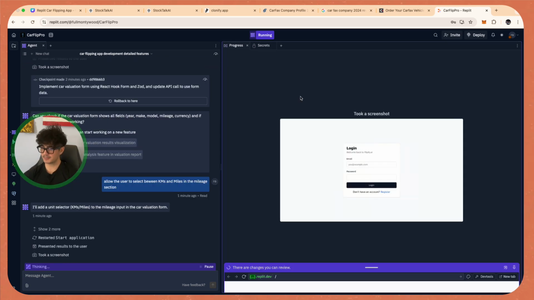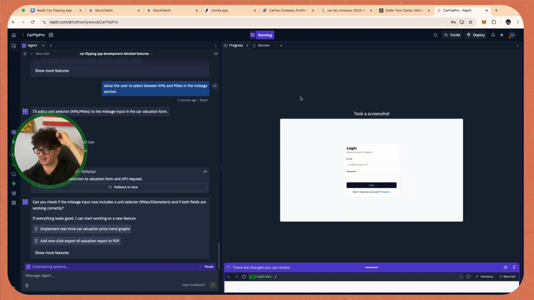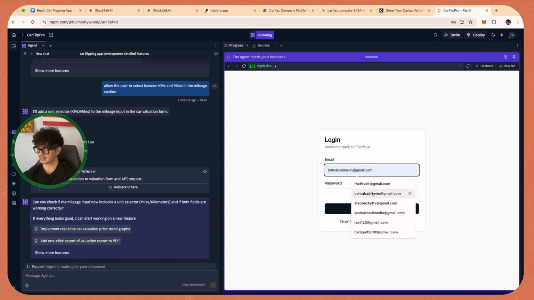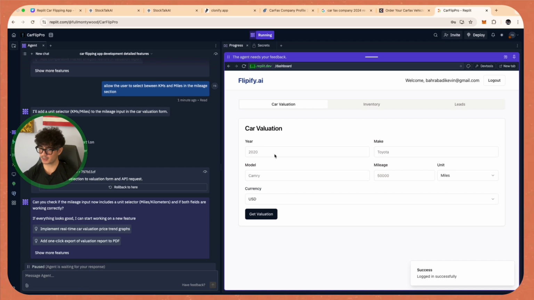Okay, so we just got that newest update back. So now let's see if we can actually use the form to get a car valuation. There still might be an error there because we haven't actually made an API call yet. So that's our next step, right? We want to see if the actual first functionality is built. So we're going to go to this car valuation, and we're now going to actually use a car that I own. So it's a 2017 Nissan Altima.